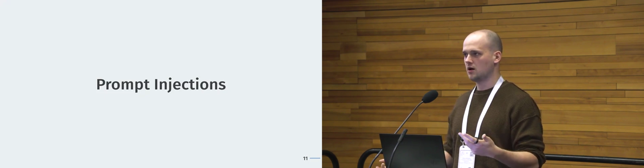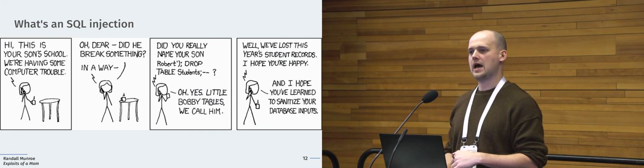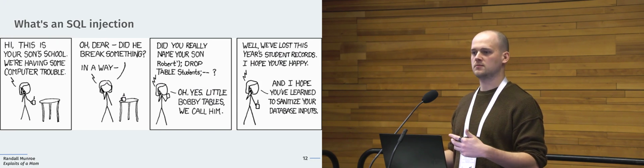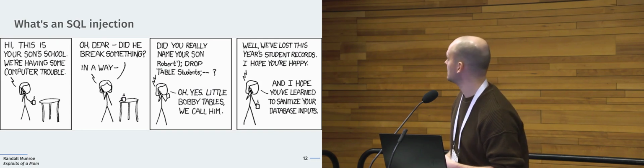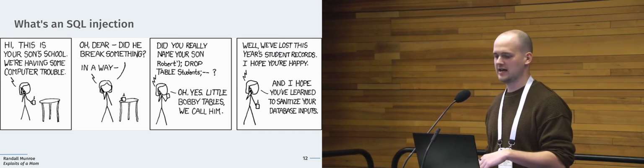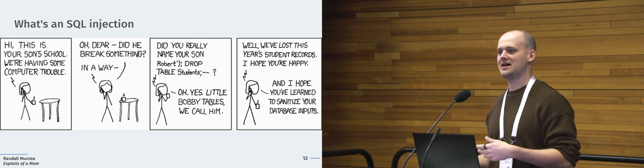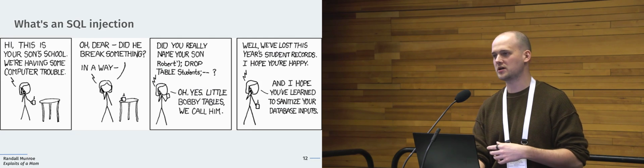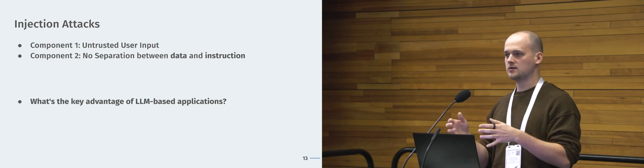Because something we also talk about a lot in this workshop are prompt injections, which on the surface, or depending on who I talk to, are a very different problem, with very different definitions, right? The ideas come more from classical security, from things we all love, which are SQL injections. There's this comic that I really like about SQL injections, where someone says, oh yeah, what's your kid's name? And the kid is named Robert'); DROP TABLES; Bobby. It's a classical example, right? It's an SQL injection. And of course, why does it work? It works because you have untrusted user input and you do not separate data from instruction.